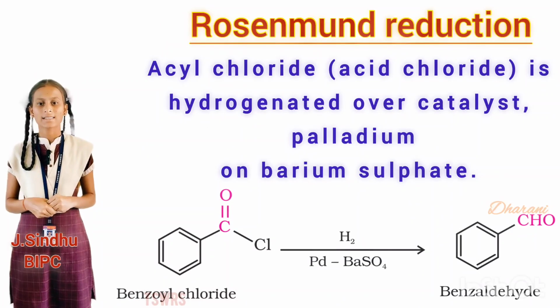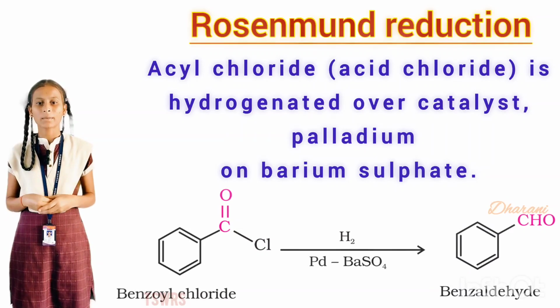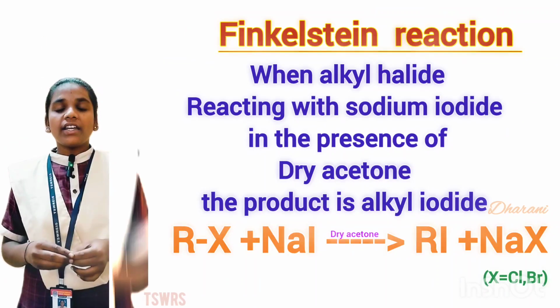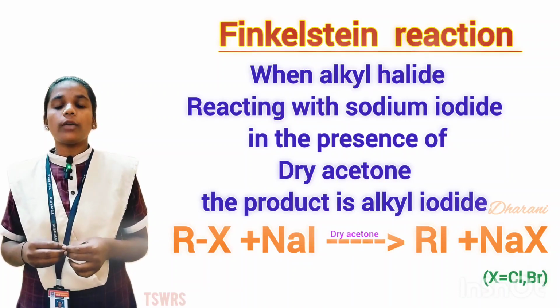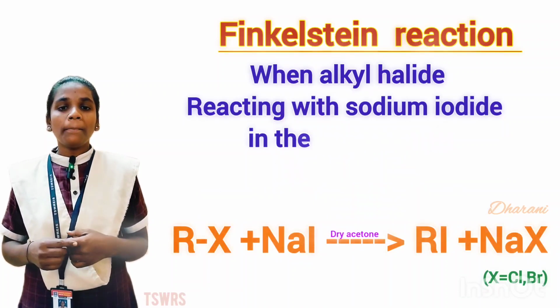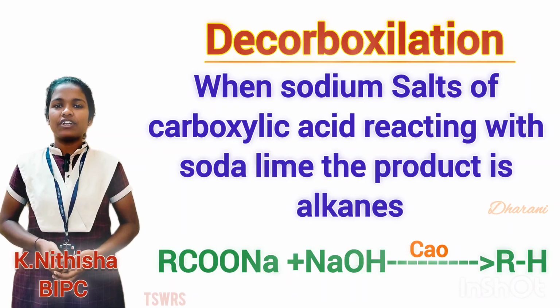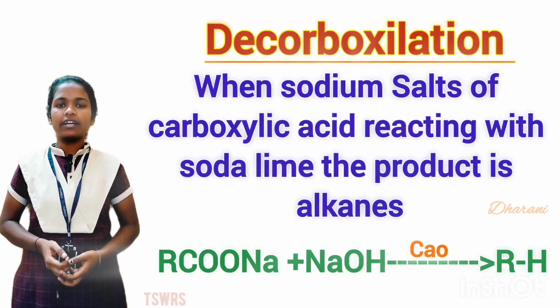Rosenmund reduction. Acyl chloride is hydrogenated over catalyst palladium and barium sulfate. This reaction is known as Rosenmund reduction. Finkelstein reaction. When alkyl halide reacts with sodium iodide in the presence of dry acetone, the product is alkyl iodide. Decarboxylation. When sodium salt of carboxylic acid reacts with soda lime, the product is alkane.